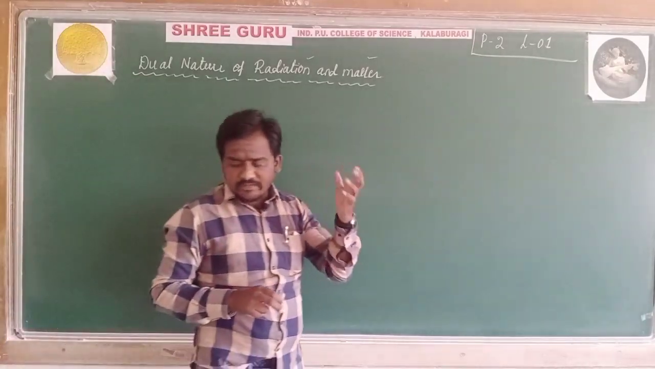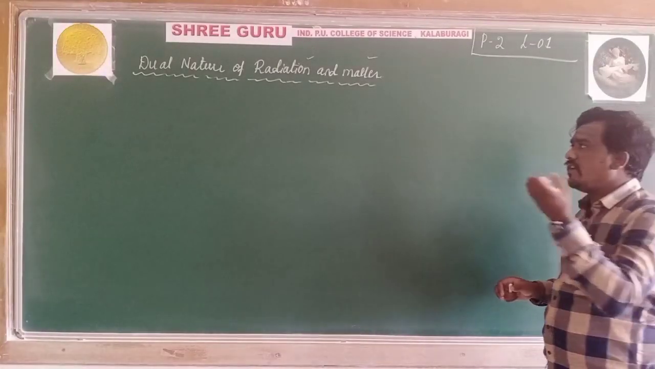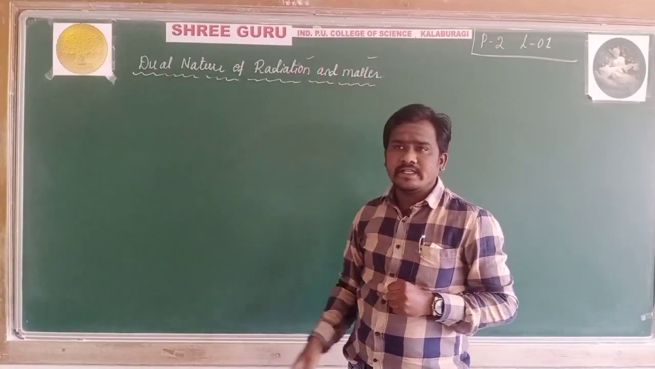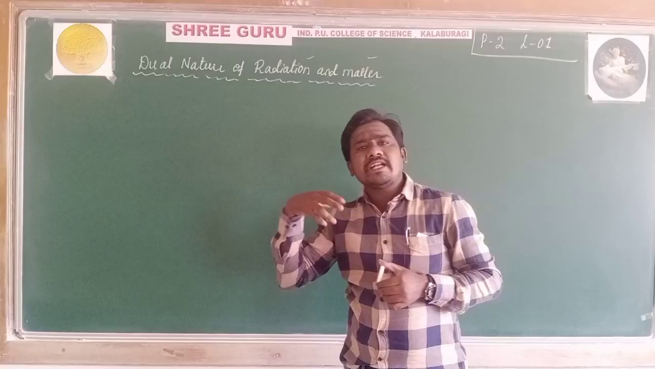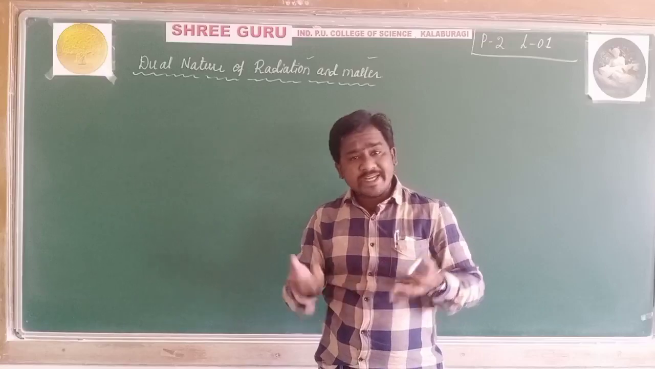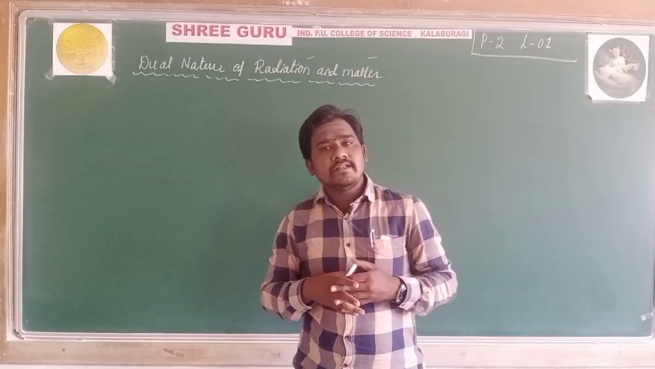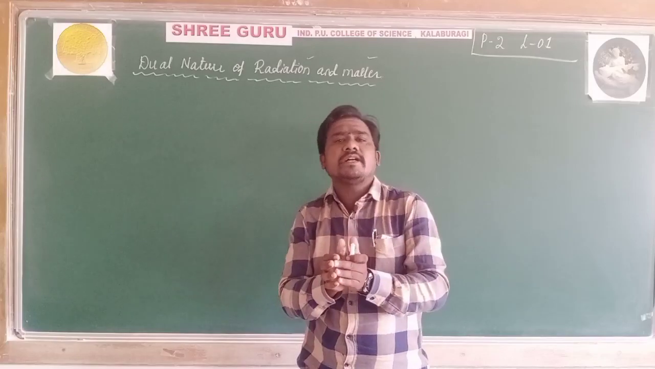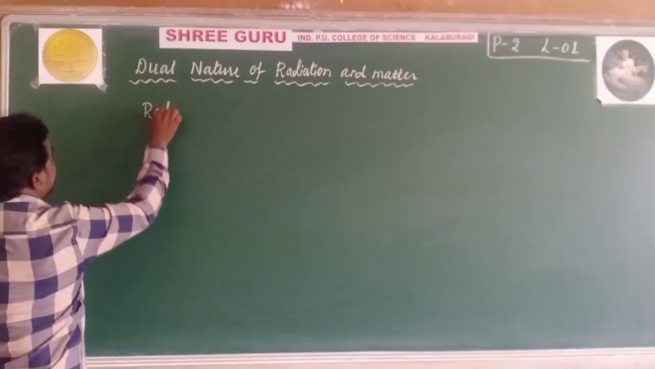And here two different aspects are there. One is how radiation behaves like matter, and matter behaves like radiation. We know that radiation we can't see, and we can't measure its volume or its mass. We can sense radiation, but matter or material we can sense, and we can also measure the volume and the mass. This is the major difference between radiation and matter.